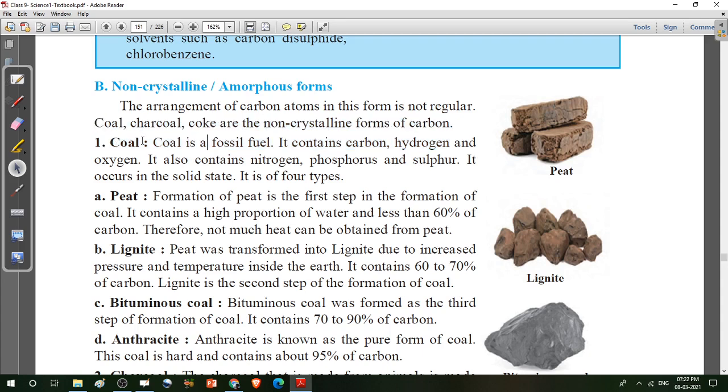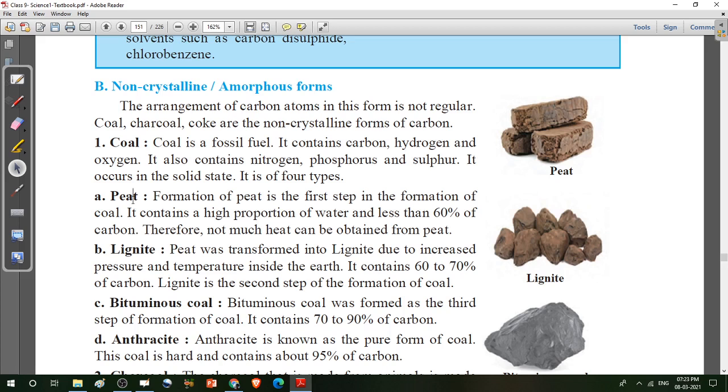First, coal. Coal is a fossil fuel. It contains carbon, hydrogen and oxygen. It also contains nitrogen, phosphorus and sulfur. It occurs in the solid state. You have to write these points in your notebook under the heading non-crystalline or amorphous form of carbon. The first example is coal. Clear? Then coal has four types: peat, lignite, bituminous and anthracite.